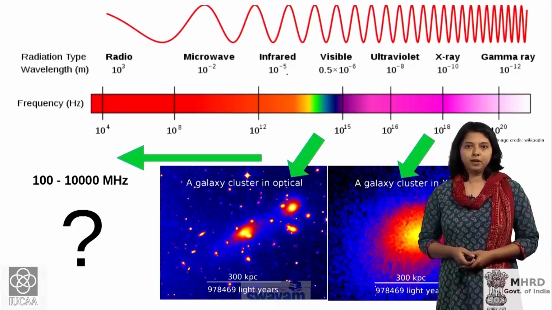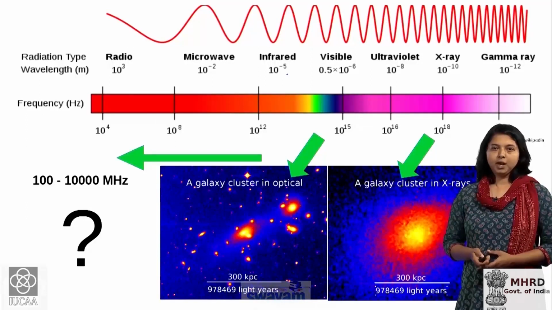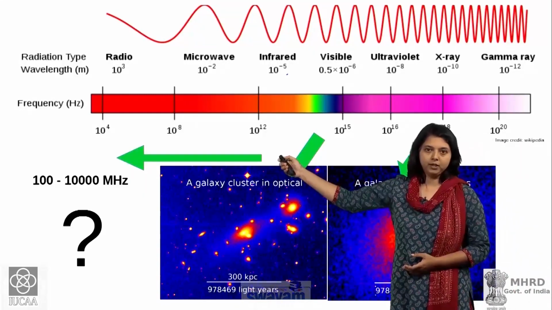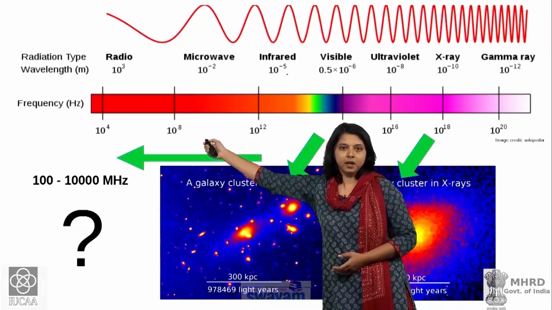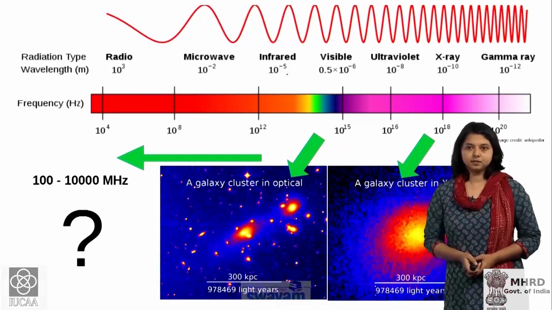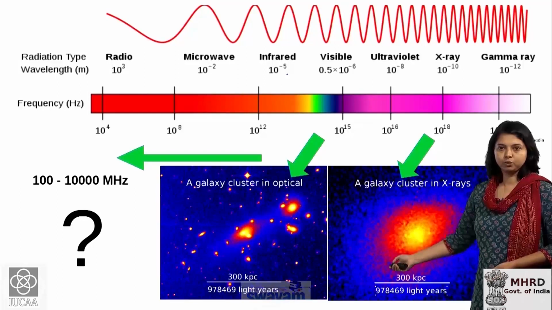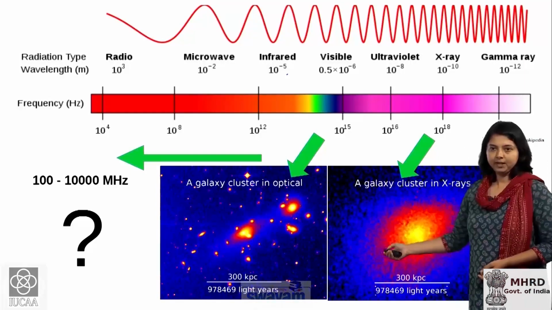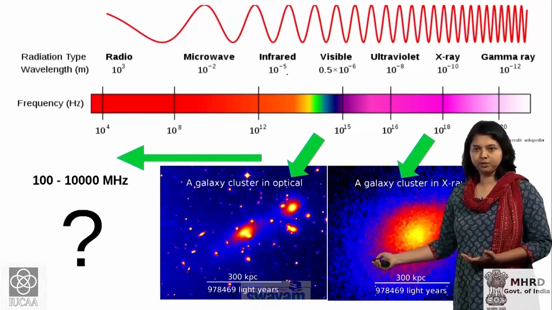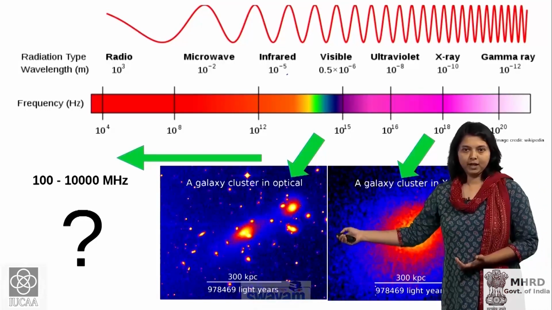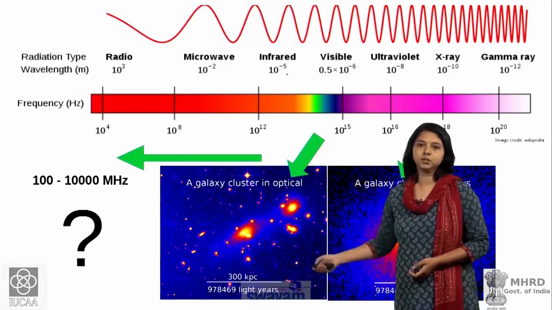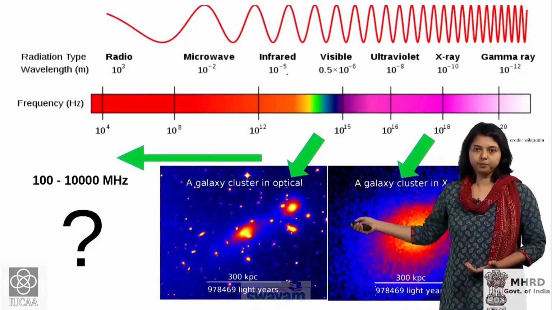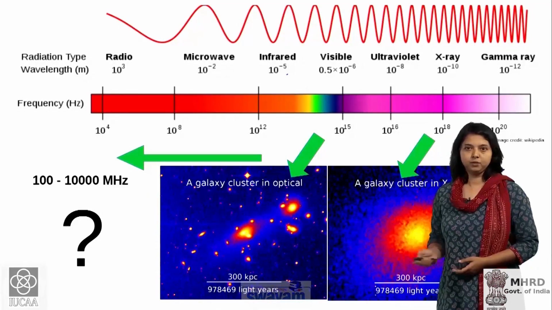So, when we talk of radio bands in the electromagnetic spectrum, the radio band comes at the long end of the wavelengths, which is shown here. Galaxy clusters as they look in X-ray emission are shown in this image here, and they look like large extended sources of X-rays, which is basically the emission from the intracluster medium. The other view shown here of galaxy clusters is in the optical band, where you see mainly the starlight. The stars are basically parts of all these galaxies that you see in this image, and that is taken in the optical or visible band.